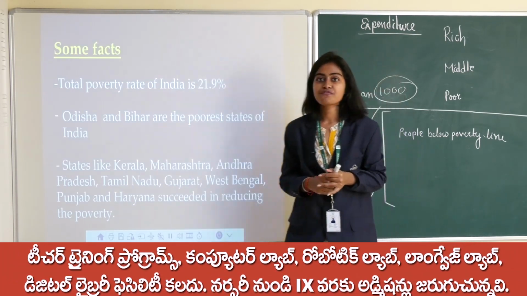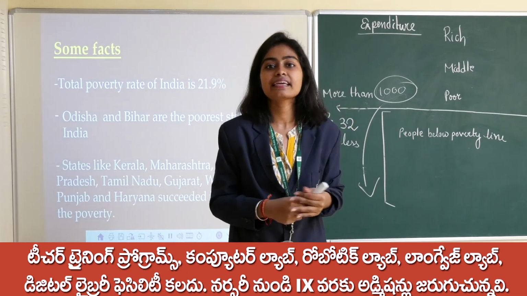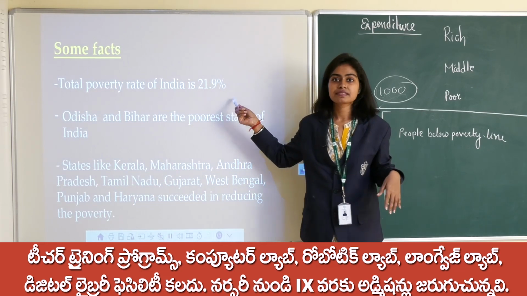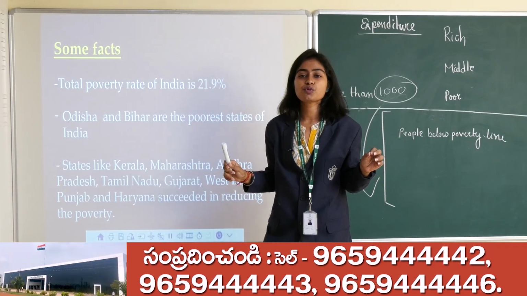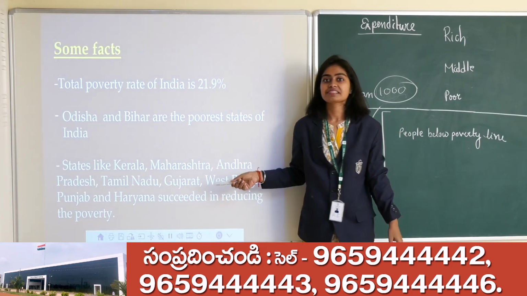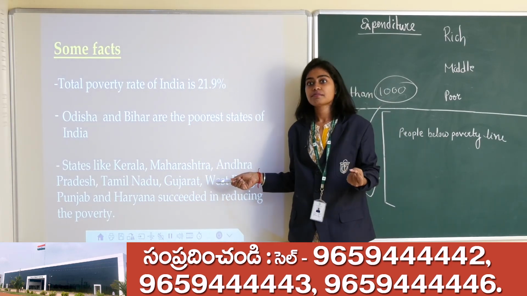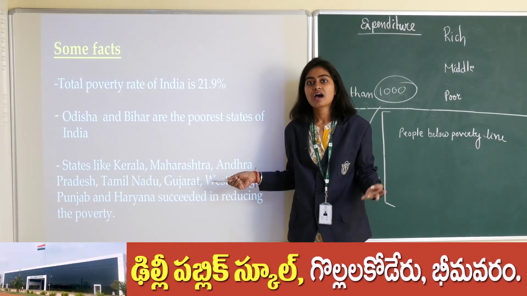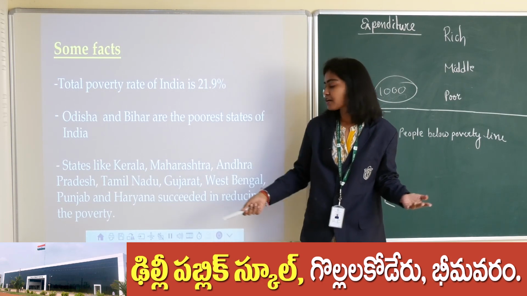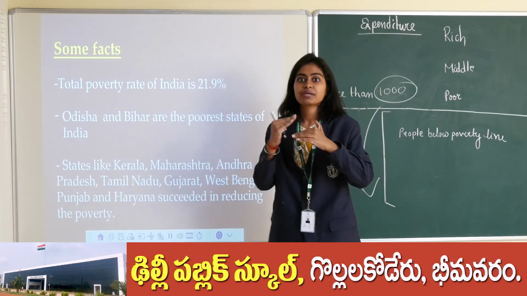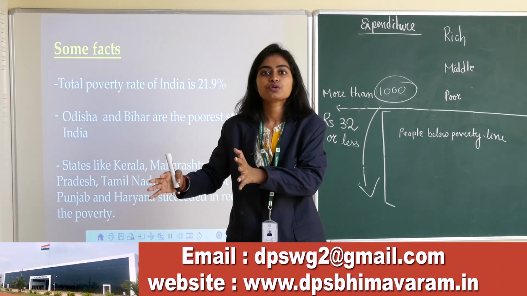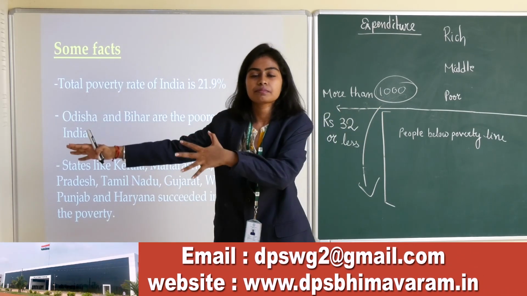Next, some facts: India has a poverty of around 21.9%, and the poorest states in India are Odisha and Bihar. But states like West Bengal, Maharashtra, Punjab, Haryana, Kerala, Tamil Nadu and Gujarat have all succeeded in removing poverty to a large extent.